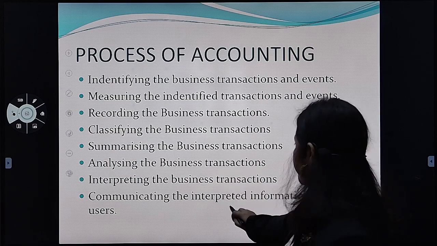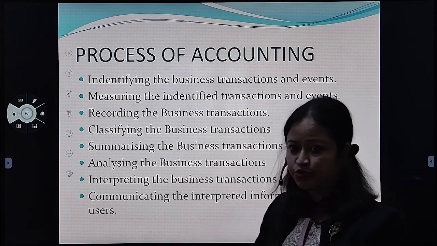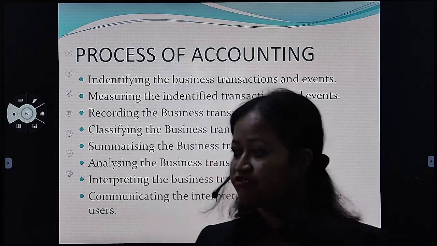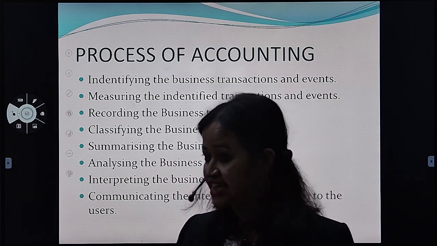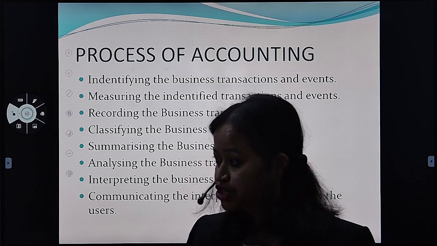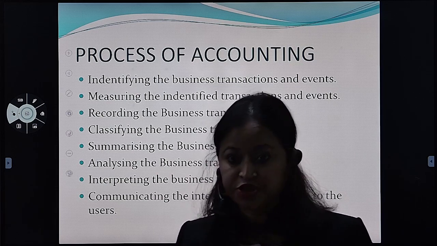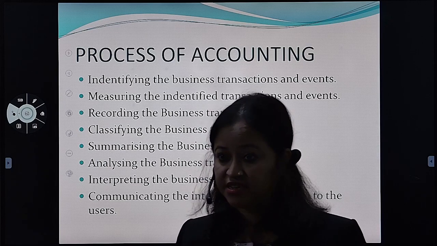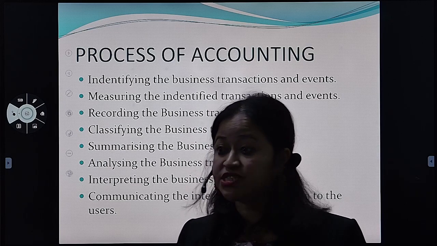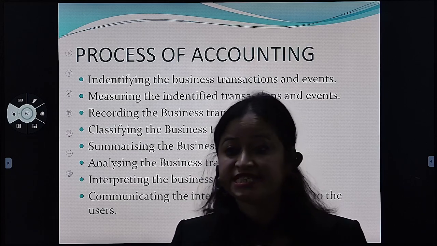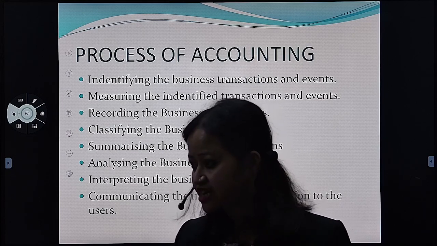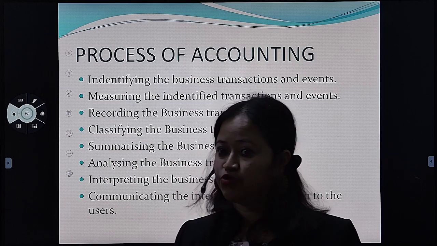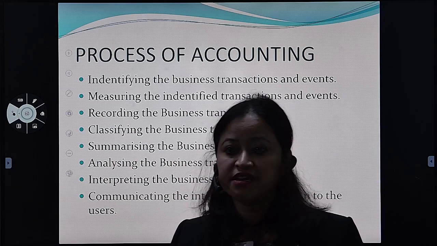Then you can communicate to the users. If it's a limited company, they have to publish their business accounts. They have to publish their liability and asset position in the newspaper. So that is communicating. The end users, or the stakeholders of the company, will be able to see what the company is doing, what is the liability position and asset position.